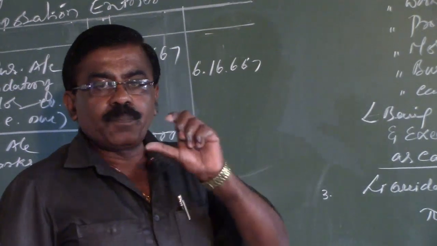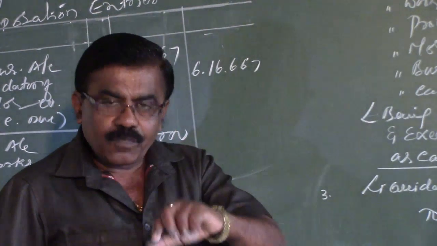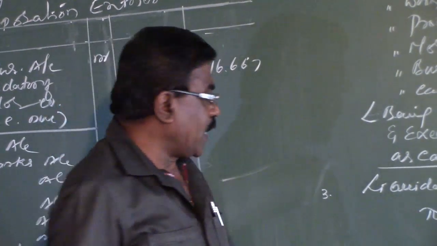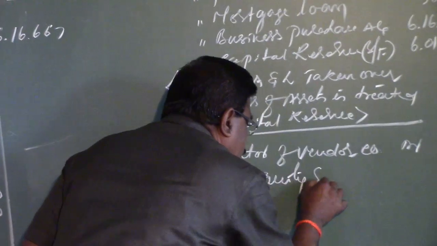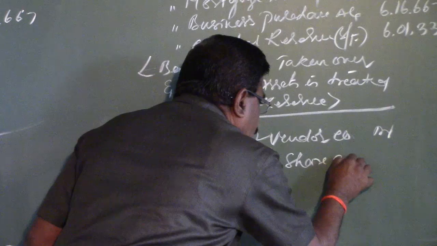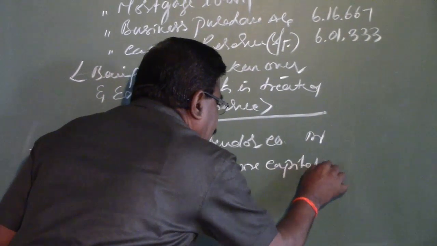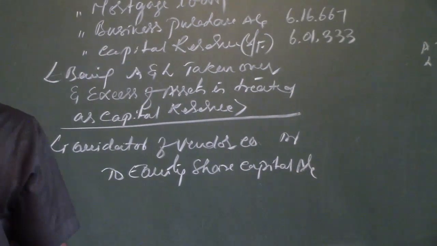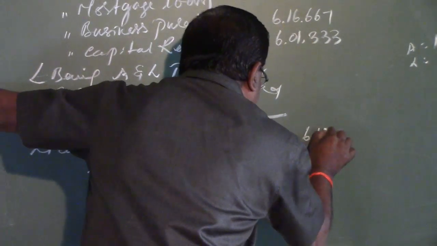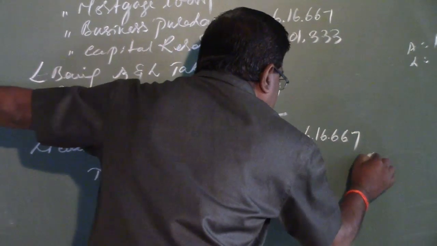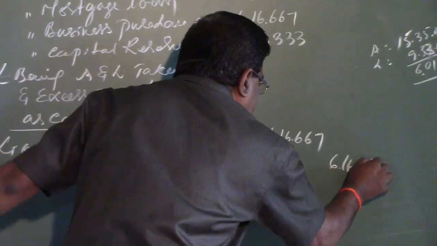Hence the payment of purchase consideration in the form of equity shares is credited to equity share capital account. So here the total purchase consideration payable is rupees 6,16,667 in both the cases.